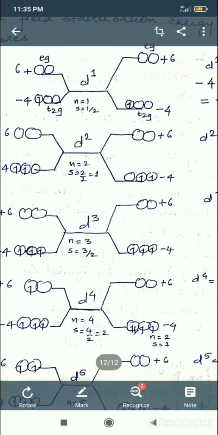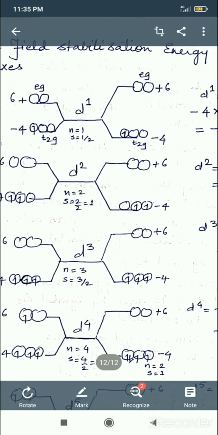Also you can understand that in this case n is equal to 1, that is the number of unpaired electrons is equal to 1, and the spin angular momentum quantum number, or the spin, is equal to n by 2. If n is 1, so s is equal to 1 by 2.